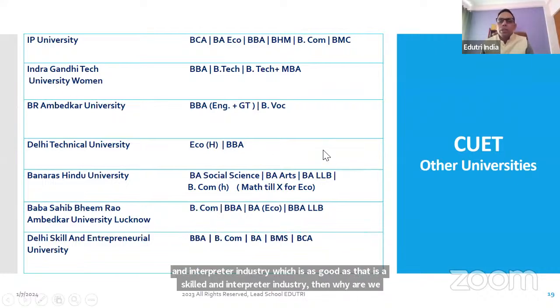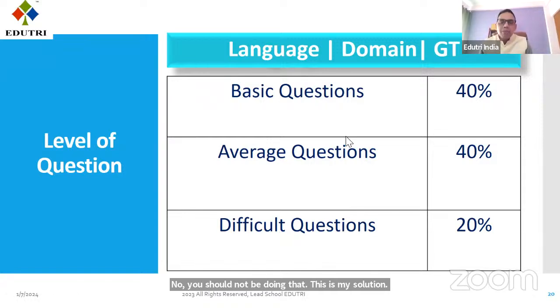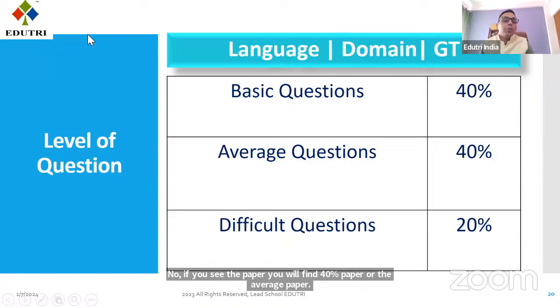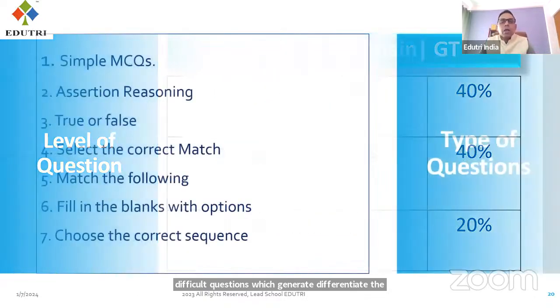This is my suggestion. Now, if you see the paper, you will find 40% of the paper is average, 40% is basic, and only 20% are difficult questions, which generally differentiate the students on the basis of which they get good colleges.